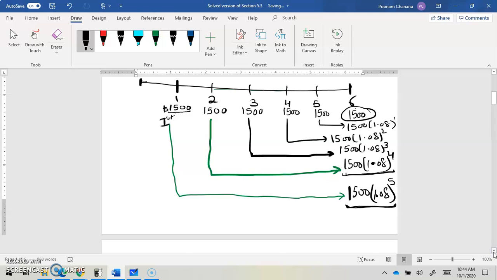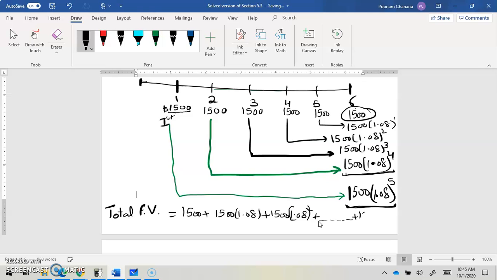So what will the final future value in the account be? That will be the sum of all these terms. So we can say 1500 plus 1500 times 1.08 plus 1500 times 1.08 squared and so on,